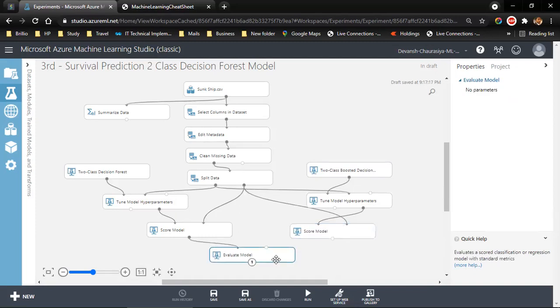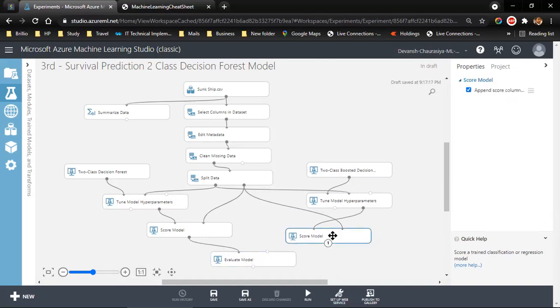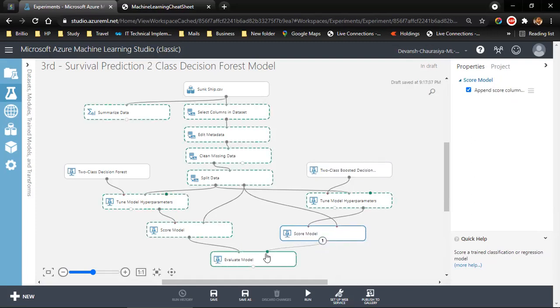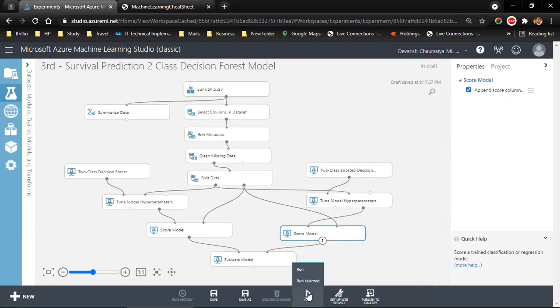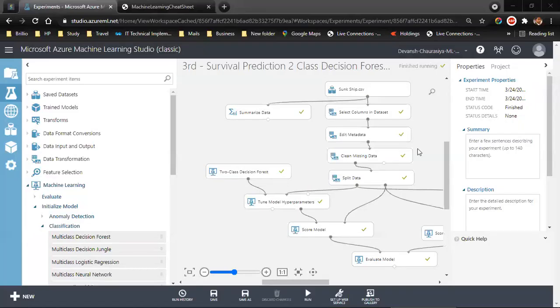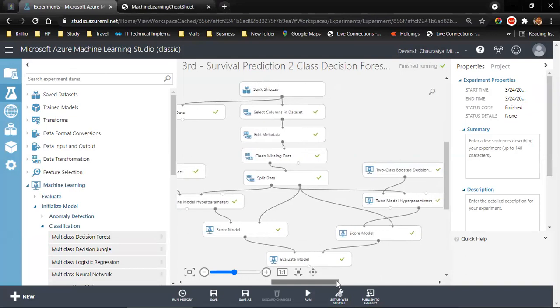Okay, hope it is clear. And this will now connect to evaluate, just like the way it has connected. Correct? Now what I have to do is run. It is going to take time. Now it has taken around 12 minutes. I had paused the recording. In approximately 12 minutes, my model has run.